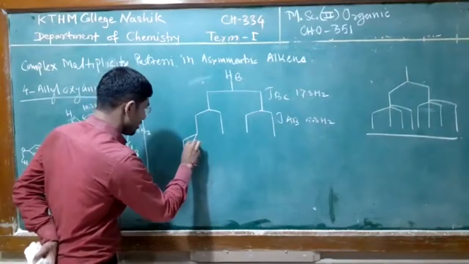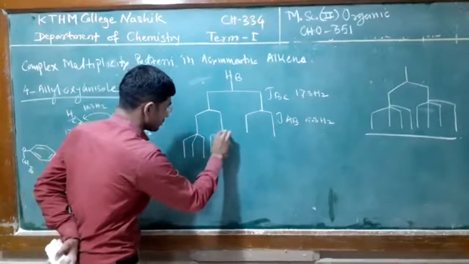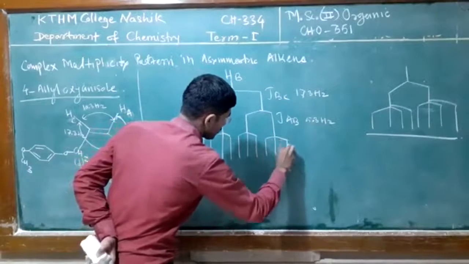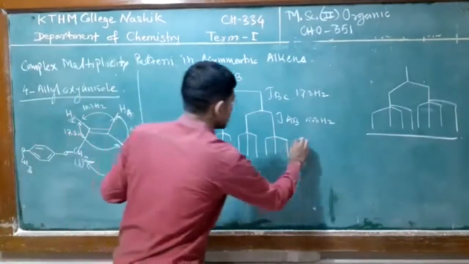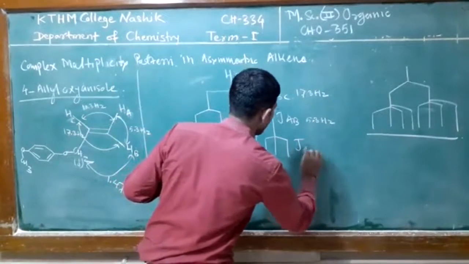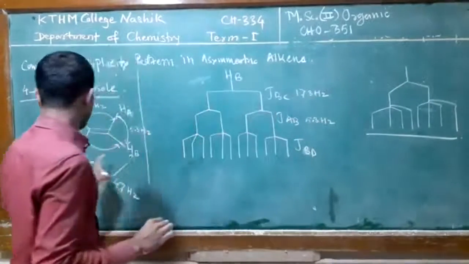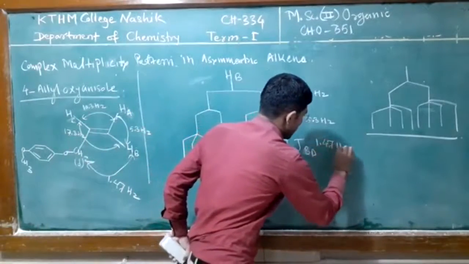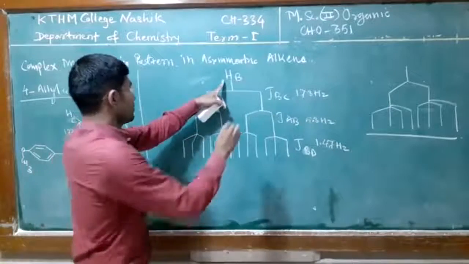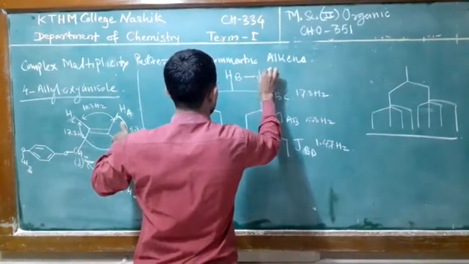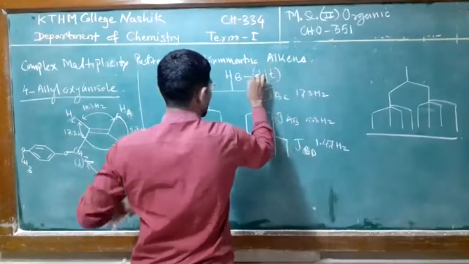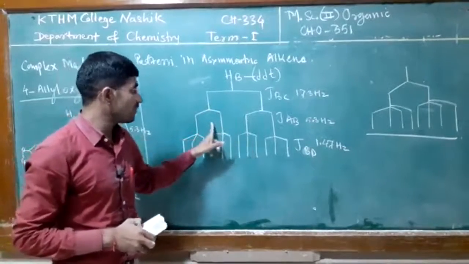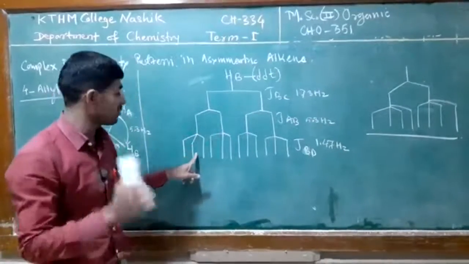Each line of doublet is further split into 3 lines, like this. JBD is 1.47 Hertz. So proton B is split into a doublet, then the doublet is further split into a doublet and then into a triplet.